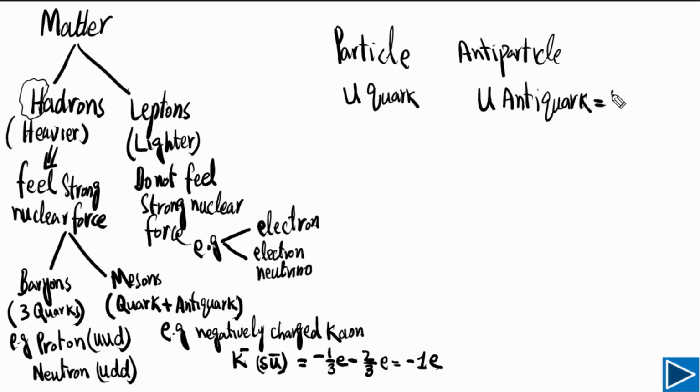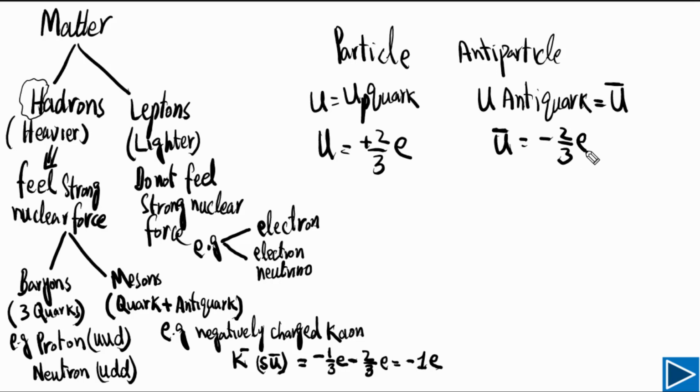So what is the symbol for this one? The symbol for this one is U, but there is a bar at the top, and the symbol for up quark is simple U. Now what is the charge on up quark? So these are particle and antiparticle, or matter and antimatter, so they have opposite charge. If charge on up quark is plus 2 by 3, means 2/3 of the charge on electron, so the charge on up antiquark is negative 2 by 3 of the charge on electron.